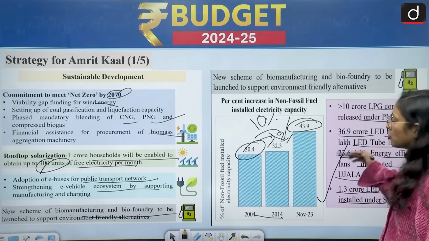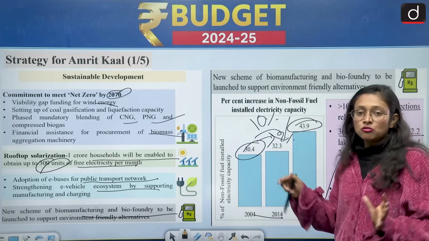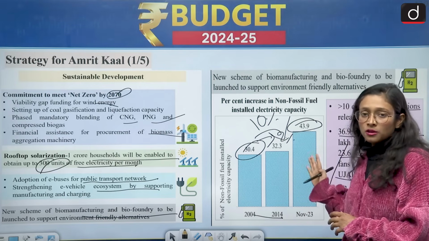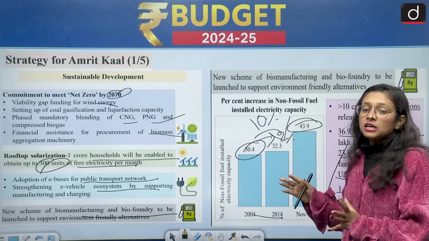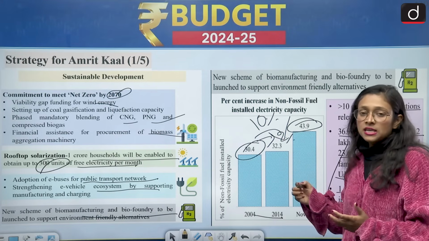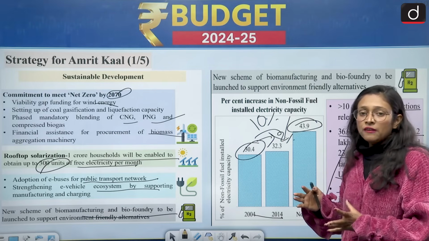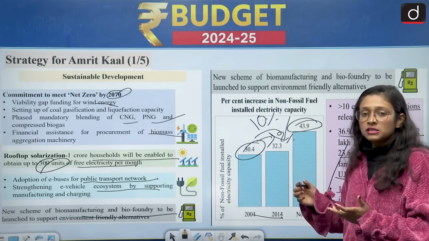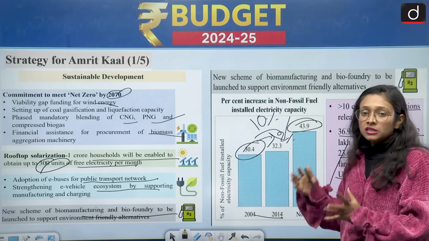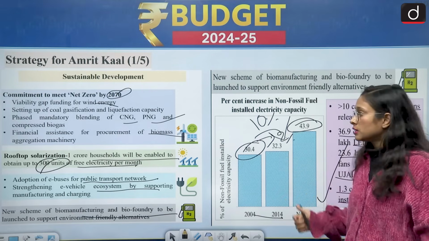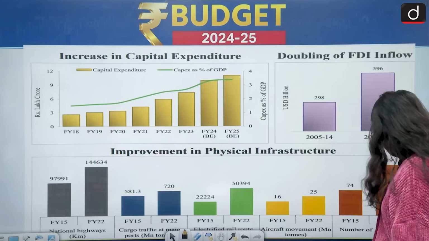So this is the government vision and outline, that they are going to disburse this kind of amount so that there will be facility of electricity. They are focusing more on electricity so that we don't have to be dependent on fossil fuels, the conventional method, and they are also discussing sustainable development. Moving to the next one.